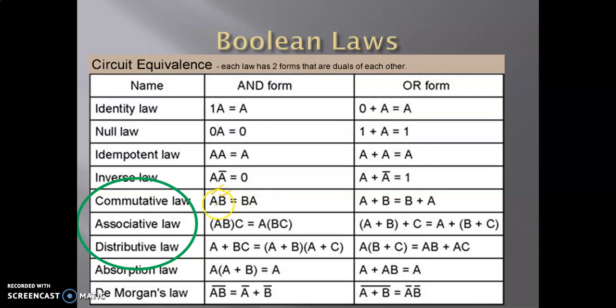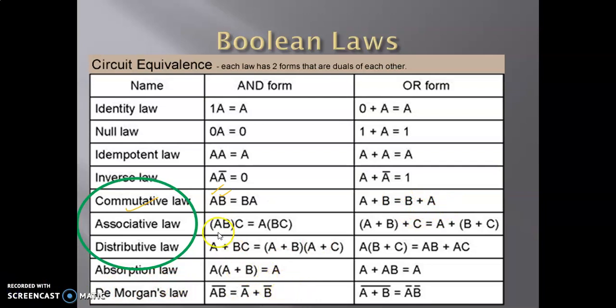If you AND A and B, and if you AND B and A, both of them result in the same thing. It does not matter. And that is what commutative law tells us. In the same way, this can be written in the OR form. That means you do A plus B, and that is equal to B plus A. The order in which OR is performed does not matter.